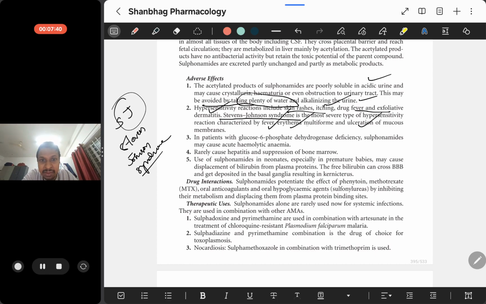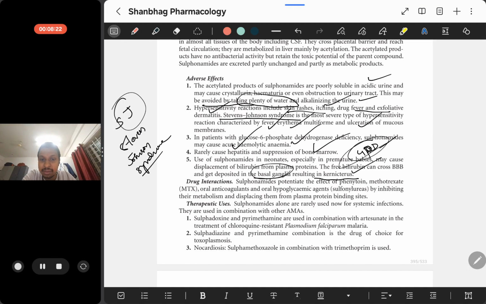In patients with glucose 6-phosphate dehydrogenase deficiency, that is G6PD deficiency, sulfonamides may cause hemolytic anemia. Since acetylation takes place in the liver, rarely hepatitis may occur, along with suppression of bone marrow. Since sulfonamides cross the placental barrier, they may enter the basal ganglia, resulting in kernicterus.